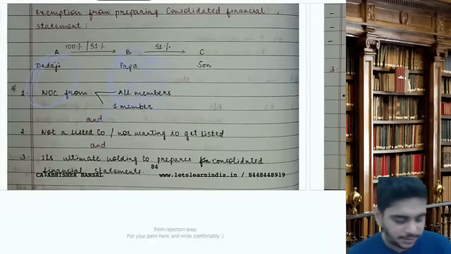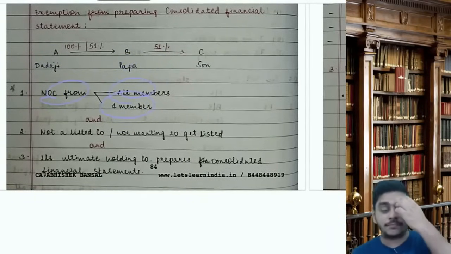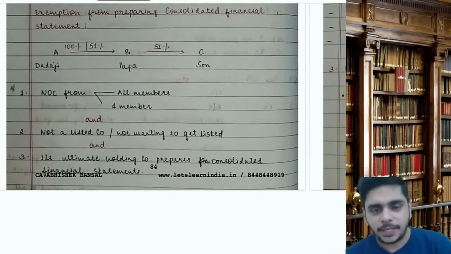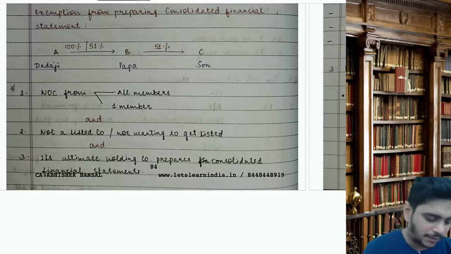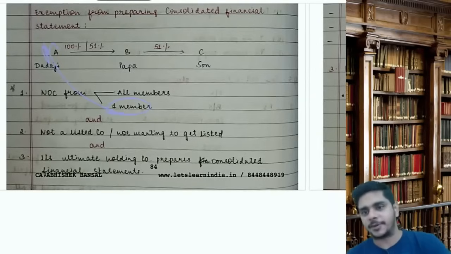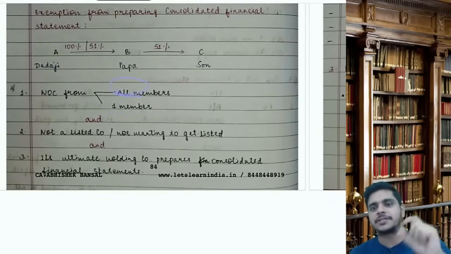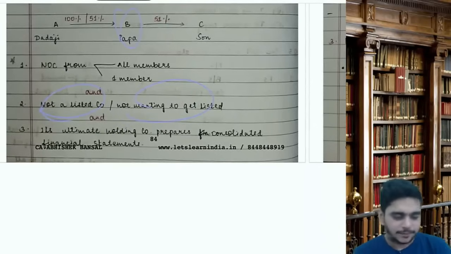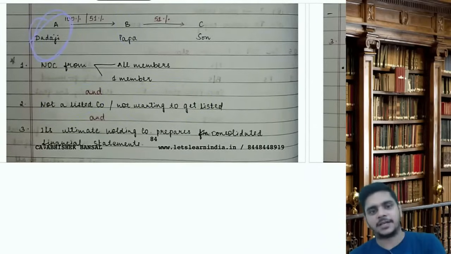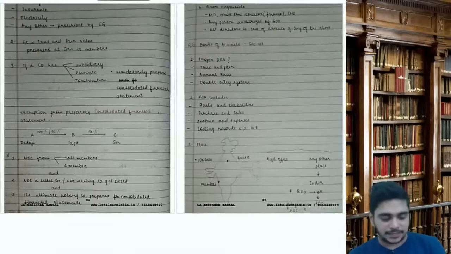B will get the exemption when B has obtained NOC from all the members or one member. Sir, who's all members and one member? One member will come when A Limited is 100% holding in it. All members will come when it is 51%, because to the extent of 51 it is A Limited, rest 49 shares are held by someone else. And B is not a listed company, not wanting to get listed, and its ultimate holding company, that means the Dadaji, prepared CFS. Then B is exempted from preparing CFS.